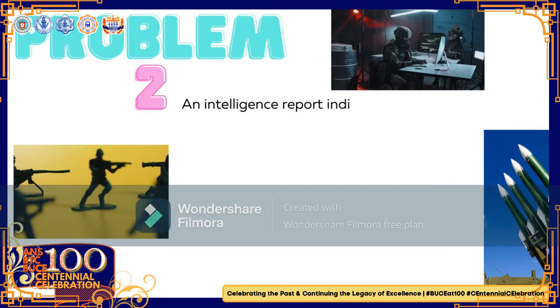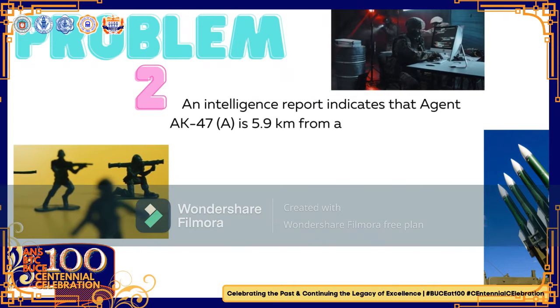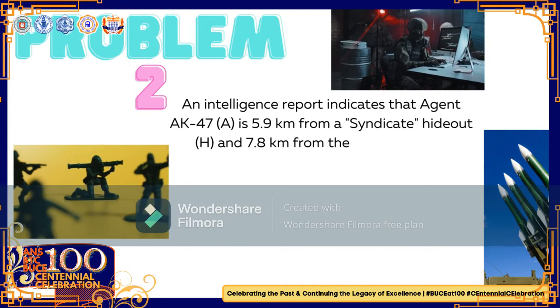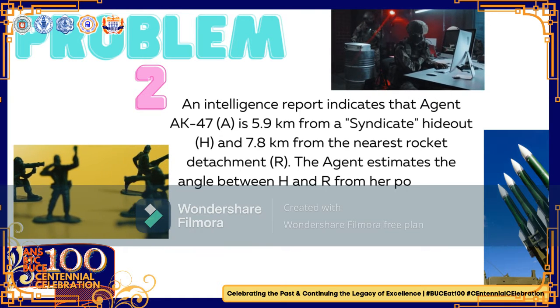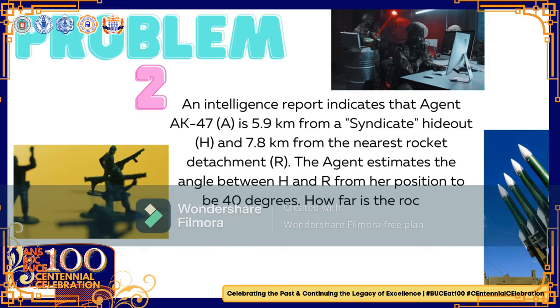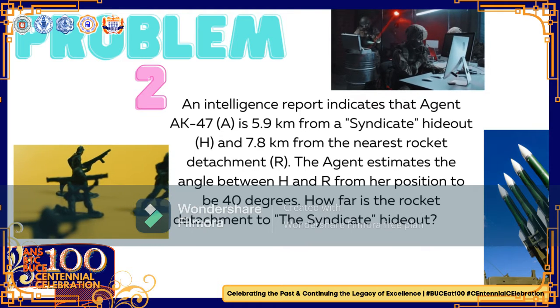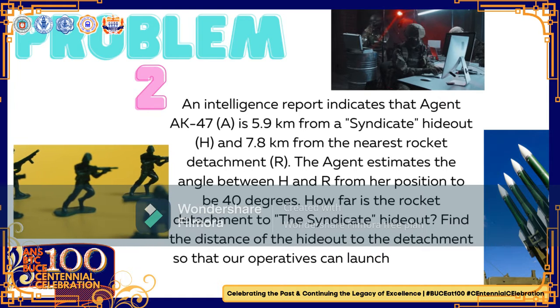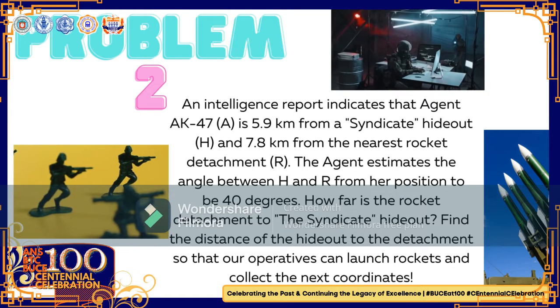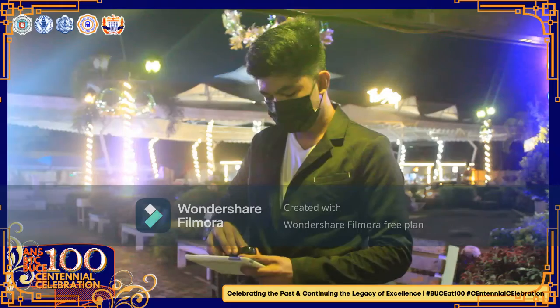An intelligence report indicates that the agent is 5.9 kilometers from a syndicate hideout, H, and 7.8 kilometers from the nearest rocket detachment, R. The agent estimates the angle between H and R from her position to be 40 degrees. How far is the rocket detachment from the syndicate hideout? Find the distance of the hideout to the detachment so that our operatives can launch rockets and collect the next coordinates. Teacher Mhar, I need your help.